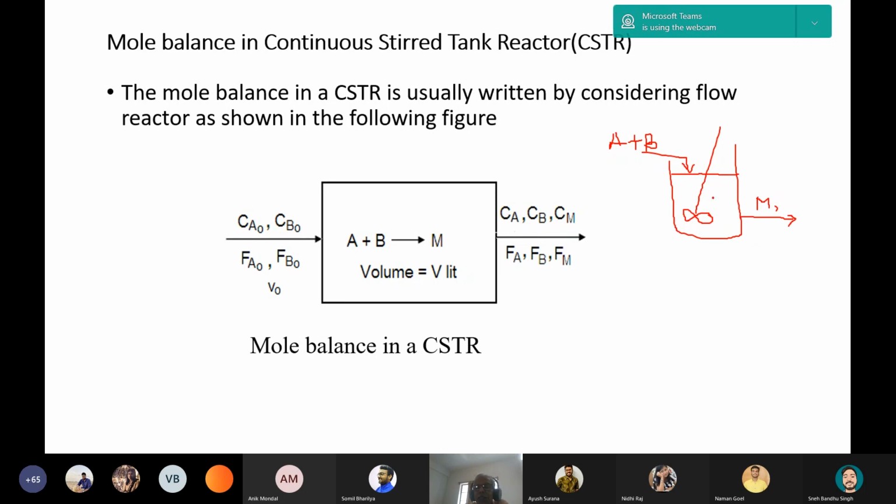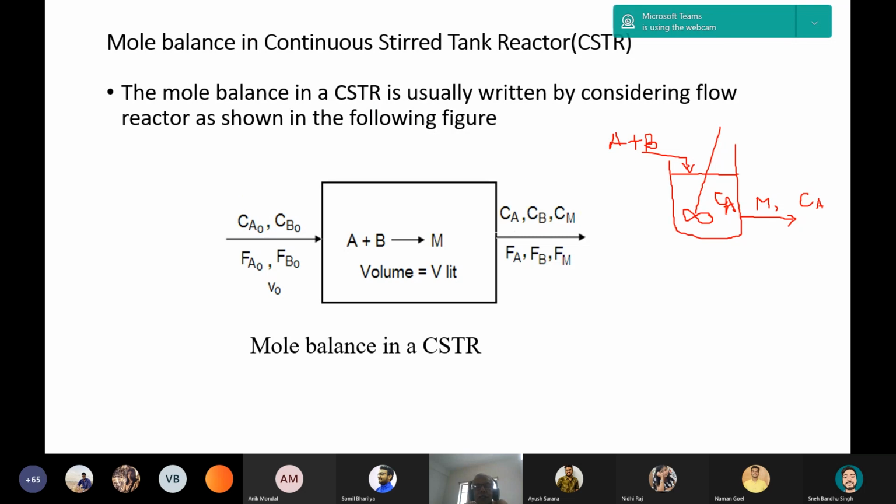And the definition of a CSTR is when the concentration at the outlet is the same as the concentration inside the vessel. That is, if it is stirred properly, with a good stirrer arrangement, then with stirring inside the vessel there will be uniform concentration. There will be no radial variation, there will be no axial variation. So the concentration inside the vessel Ca will be the same as the concentration at the outlet. Then it is called the ideal CSTR.